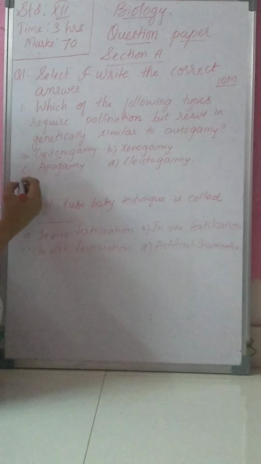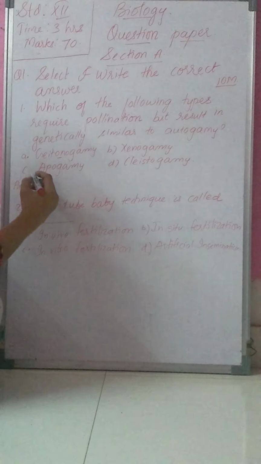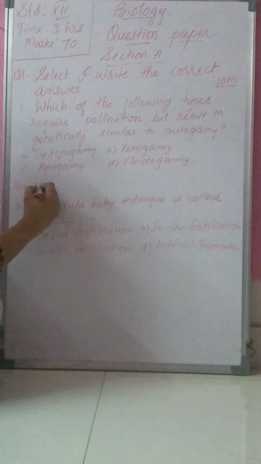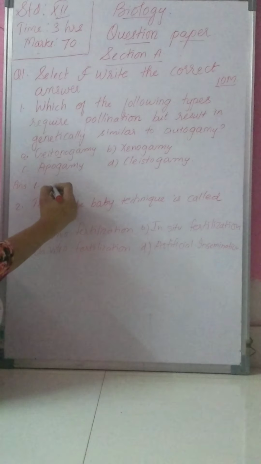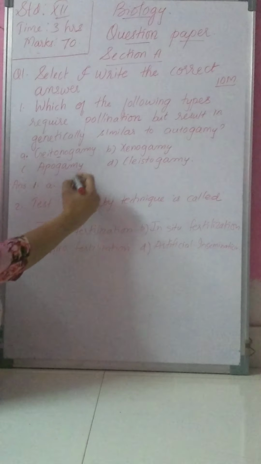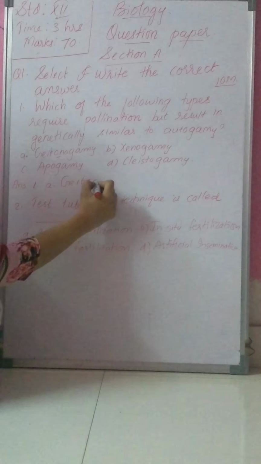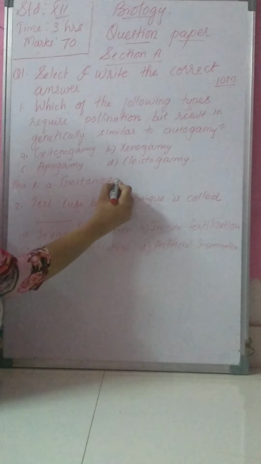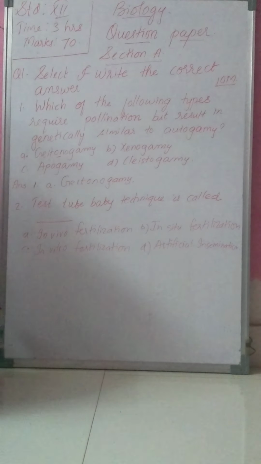So our answer, see, I will show you how to write the answer. You have to write the answer number. What is the number of that question? That is 1. Then the answer is A, geitonogamy. So you will write 1, A, geitonogamy. This is the correct answer for your first MCQ.